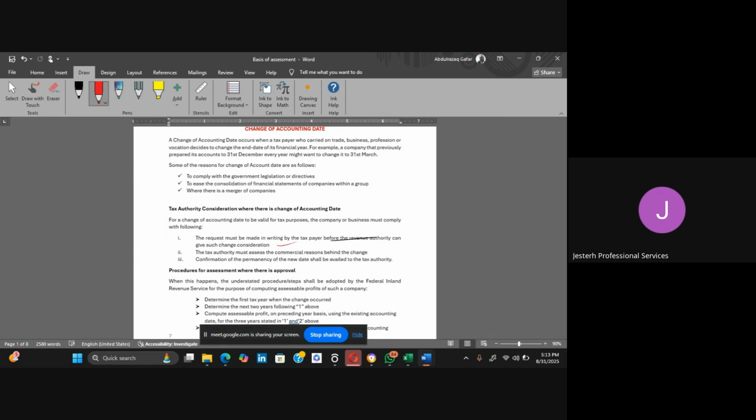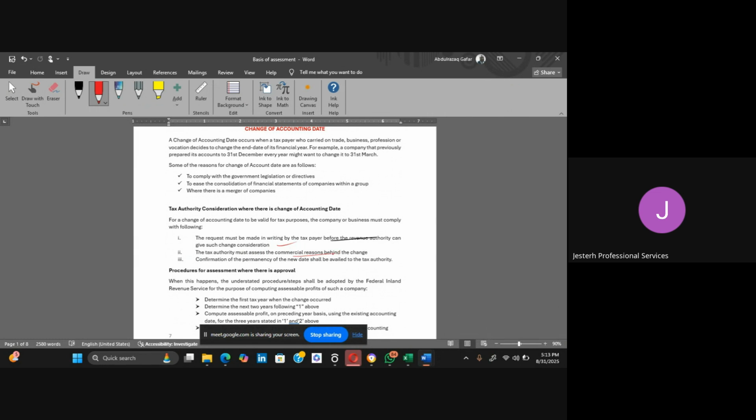Do you understand? So, which means they need to involve the revenue authority, which is the FRS in this case, so that they communicate to them in writing what they want to do. Then the tax authority must also assess the commercial reason. So if you are changing, they will look at it and ask, for what reason do you want to do this change of accounting date?